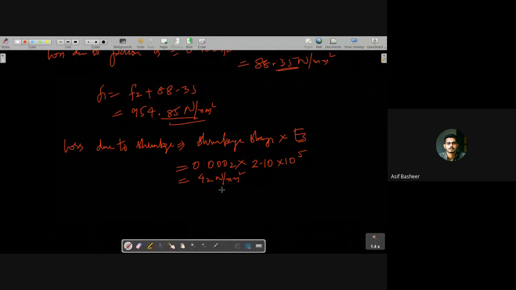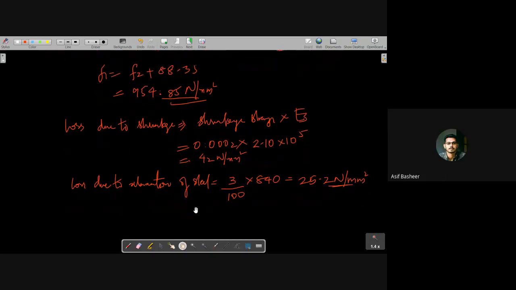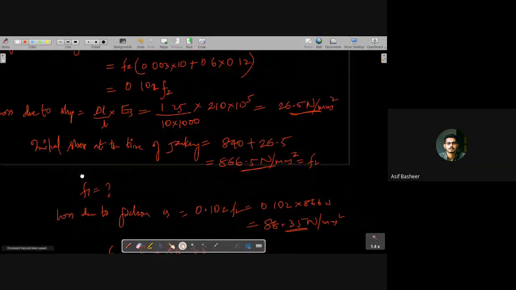So I can write the loss due to relaxation of steel. It is given as 3%, that is 3/100 of 840, right? That is 840 into 3/100, which is 25.2 Newton per mm square, right? Isn't it? Yes, sir. Okay. Now we need to calculate the loss due to